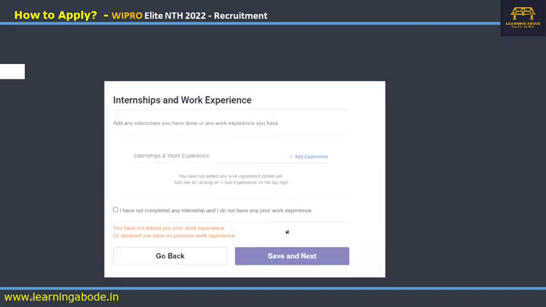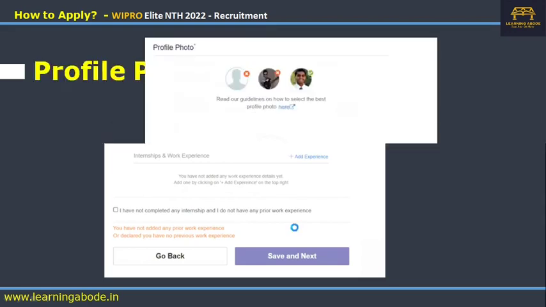Then after that, it will ask for the internship and the work experience. If you have an internship and work experience, then you can add it. Though you're in the final year, because of the pandemic or some reason, if you have not done any kind of internship and so on, you can just skip it. But if you have any relevant experience, of course you can add it here. Whatever relevant internship you have gone through, you can enter it here.